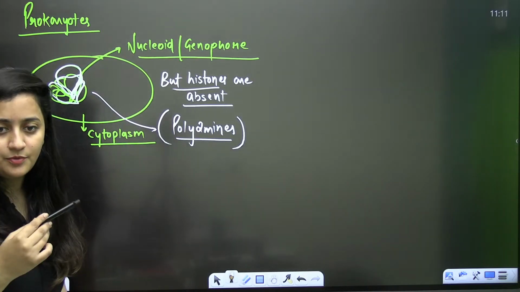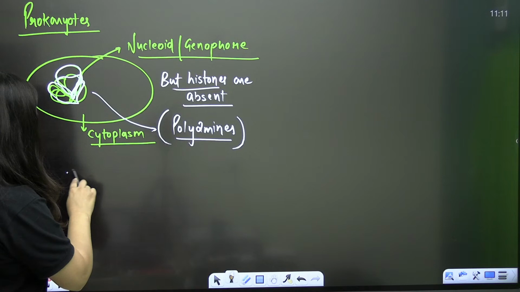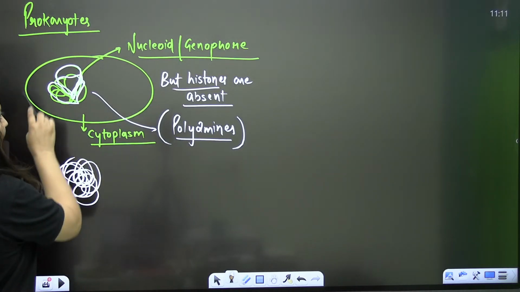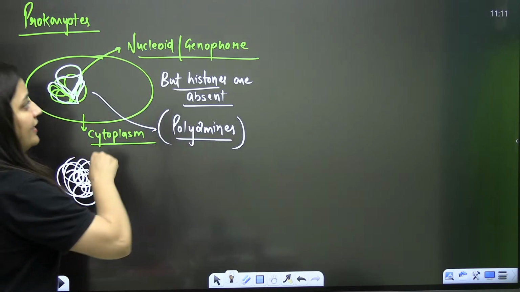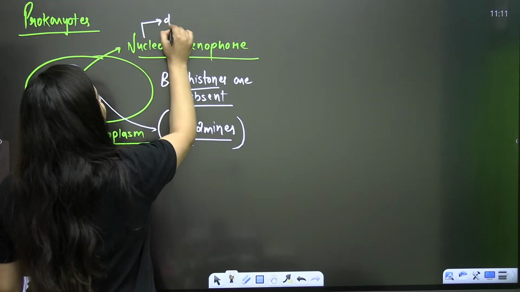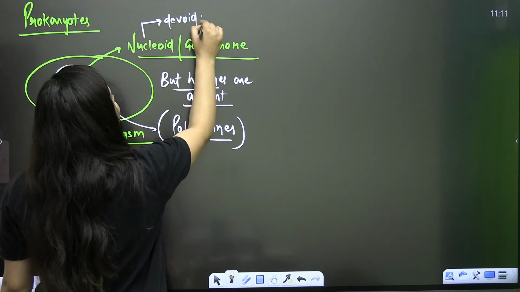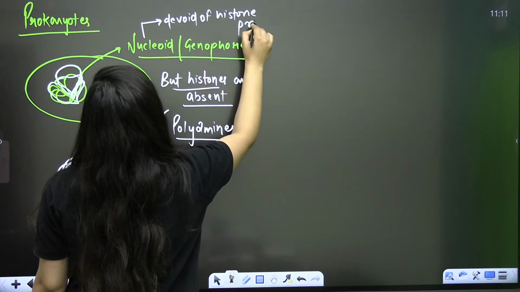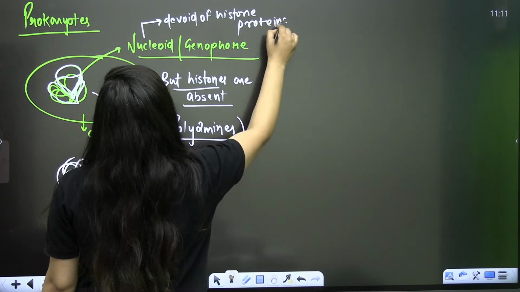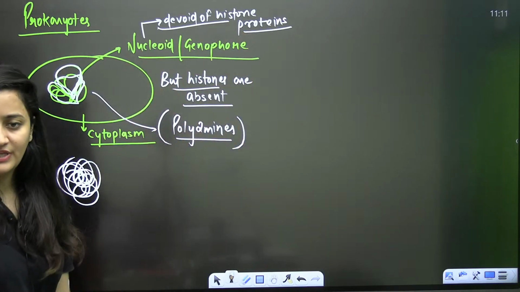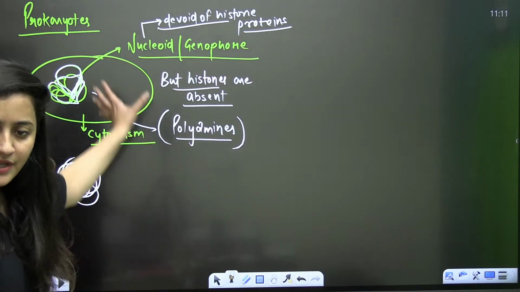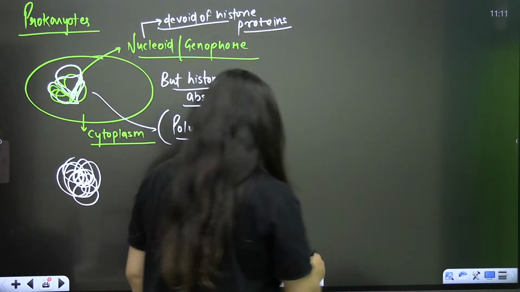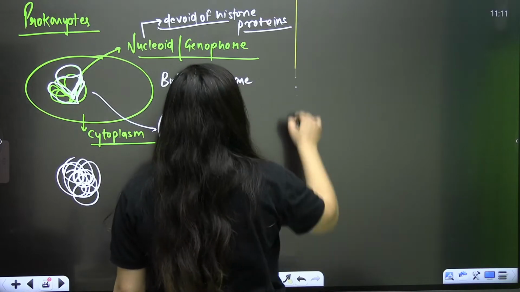These are some basic proteins, positively charged proteins. So your DNA will coil over those polyamines, right? And you will see the coiled genophore or the nucleoid here. So what is the meaning of nucleoid? Devoid. Devoid of what? Devoid of histone proteins. It is actually the naked DNA, not present in the nucleus and not covered with the histone proteins. So here for the coiling, positively charged polyamines are present.